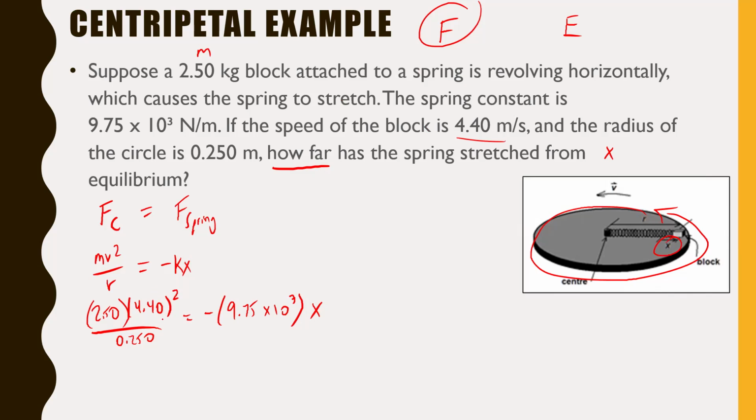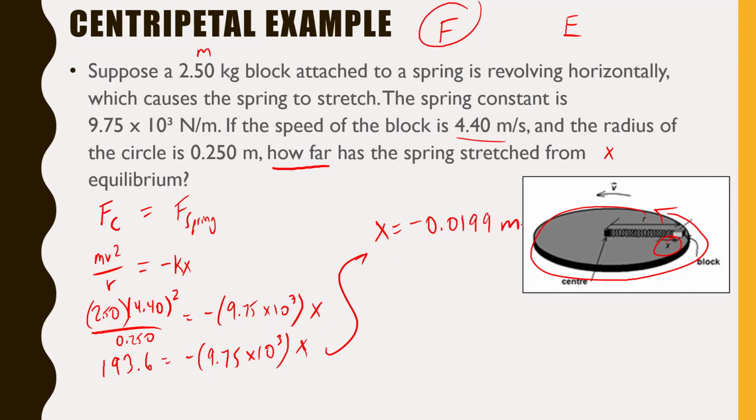We could throw that right in your calculator and solve for that. Then we would have to divide away this number right here. You know what? Let's just do that. If I solve this whole right-hand side, I'm going to get 193.6 equals negative 9.75 times 10 to the 3 times x. Anyway, divide away that negative 9.75 times 10 to the 3, and you're going to get x equals negative